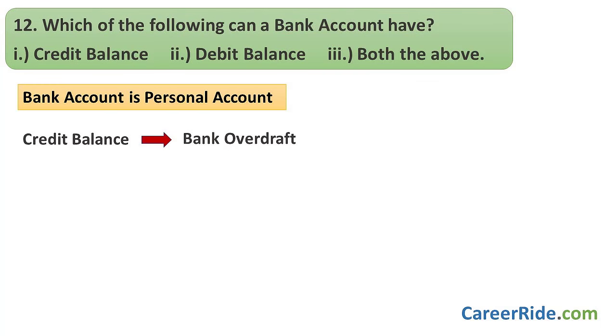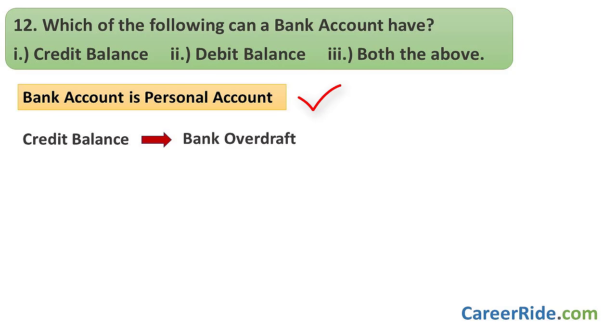Okay, now our question number 12 is again a tricky one. Pay attention. Which of the following can a bank account have? Credit balance, debit balance, or both the above? Now see, a bank account is a personal account. So it can have both credit balance as well as debit balance.